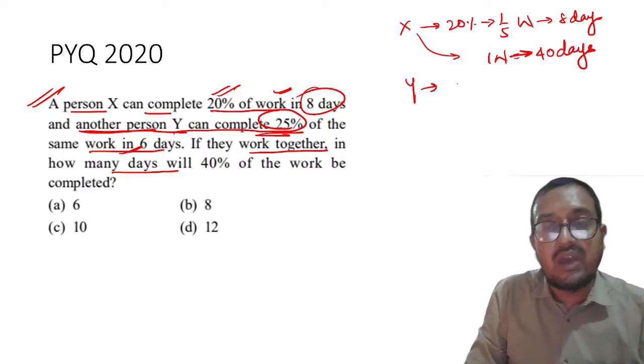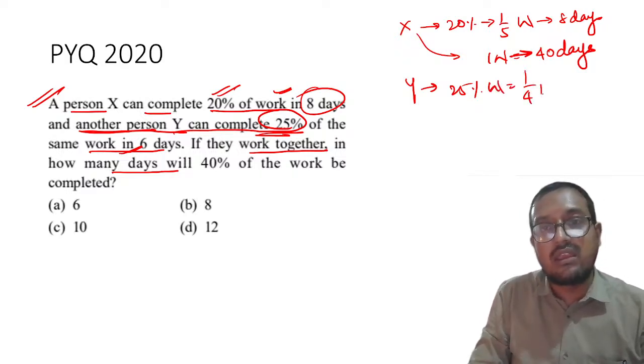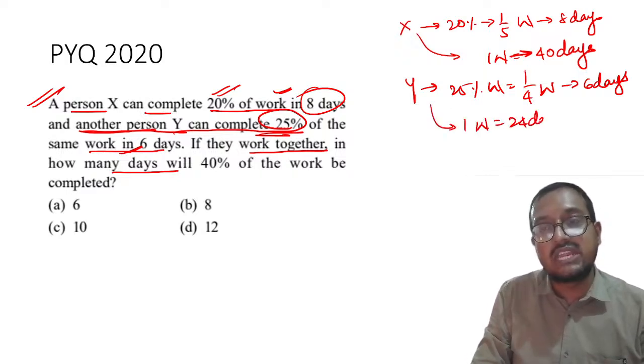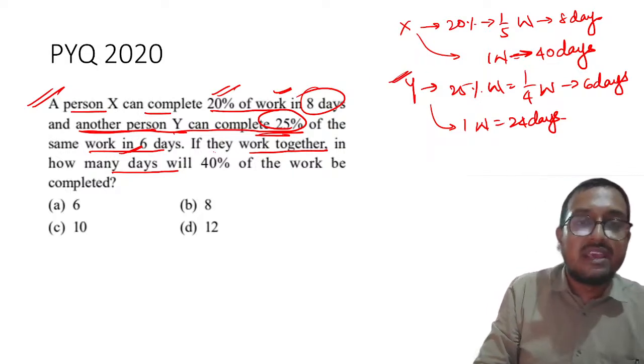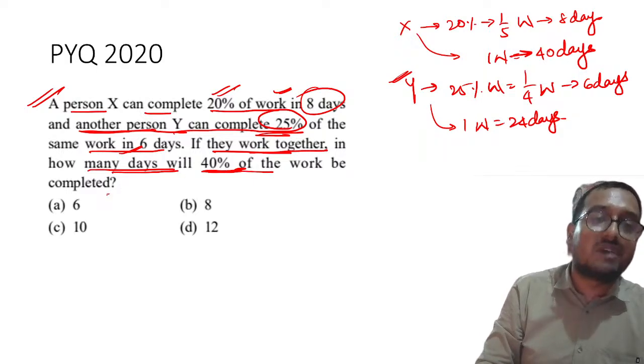Then talking about Y, he is doing 25% work. That means 1/4 of work, and in how many days? 6 days. That means one work by him will be done in 24 days. Who is more efficient? Y is much more efficient, right? If they work together, in how many days will 40% of the work be completed?